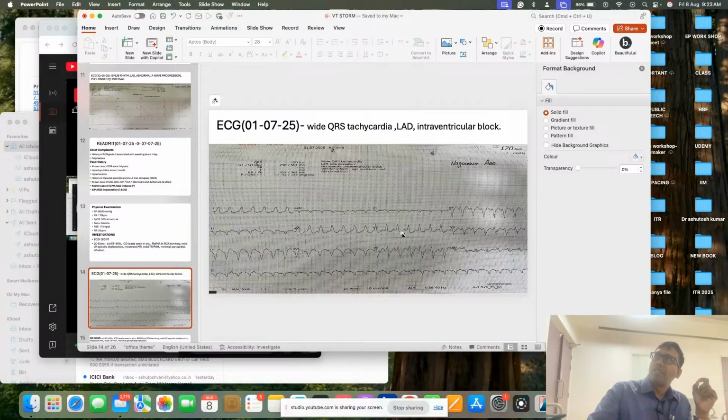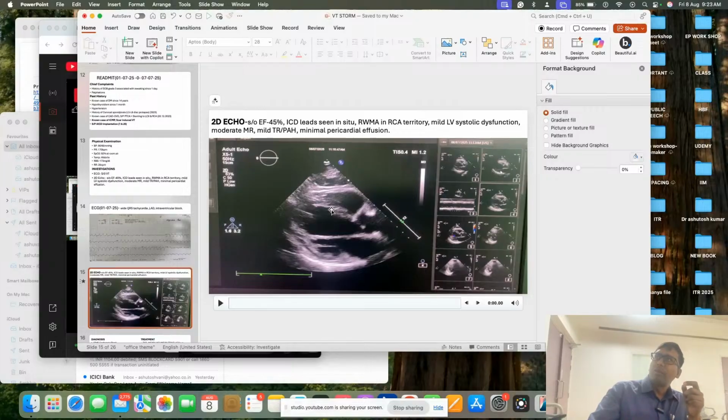So here again the same QRS, and the inferior location is very similar. The only thing is V2 is positive, so somewhat it is coming towards the septal area. That's why it is coming positive. Otherwise, it should be negative and more toward the apex. This is important, part of this echo. The echo was showing hypertrophic chambers, and there is some aneurysm in this area.